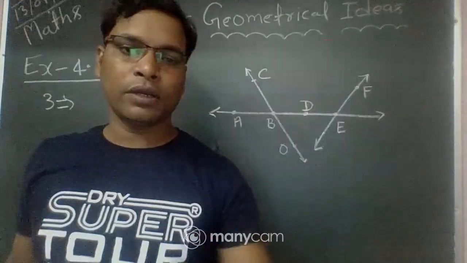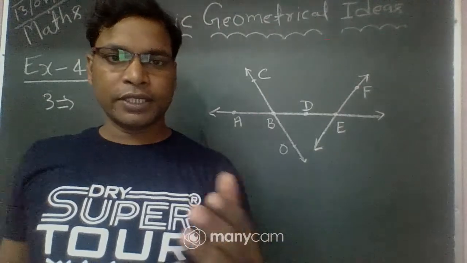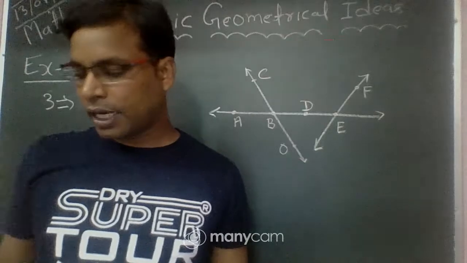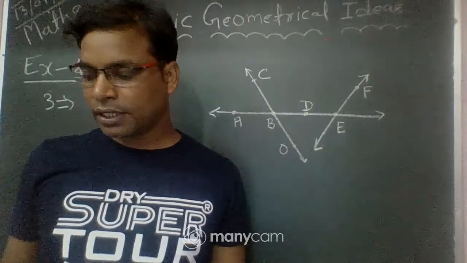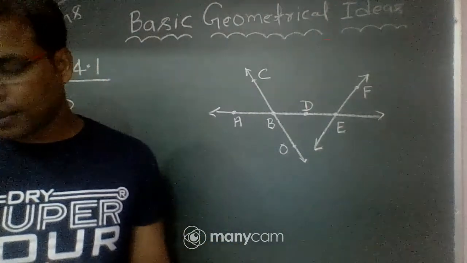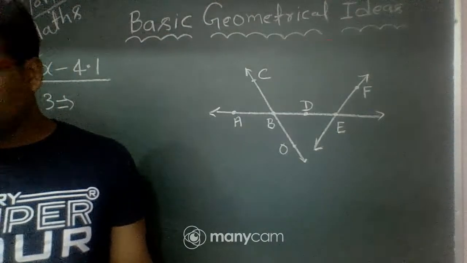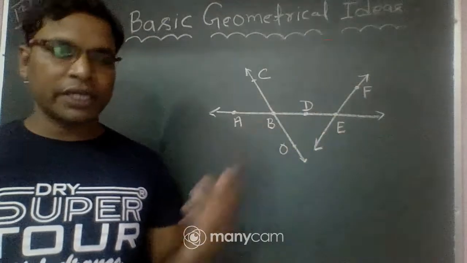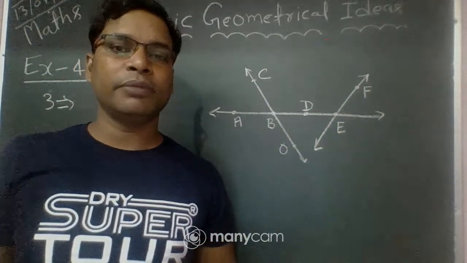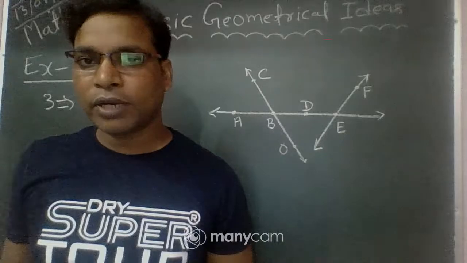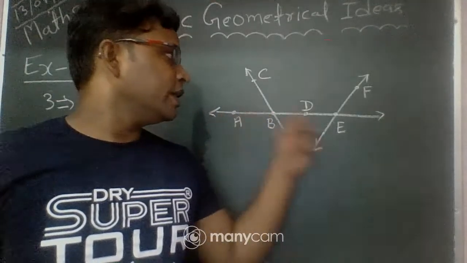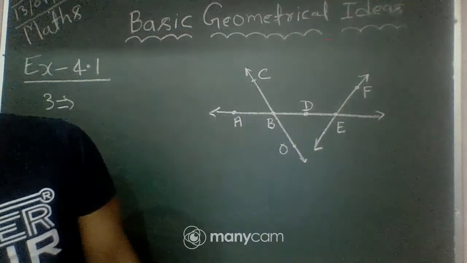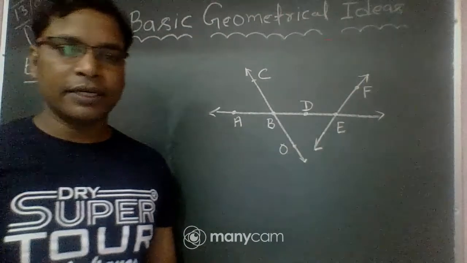This is the figure given in question number 3, and it asks: use the figure to name a line containing point E. So where is point E? Which line contains point E? Line AE contains point E. Clear?